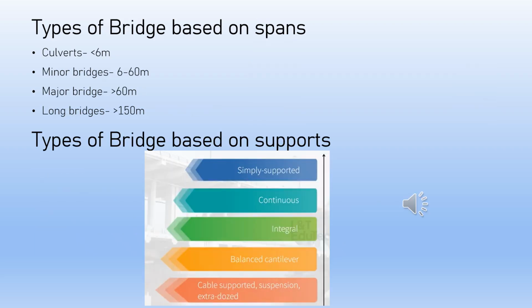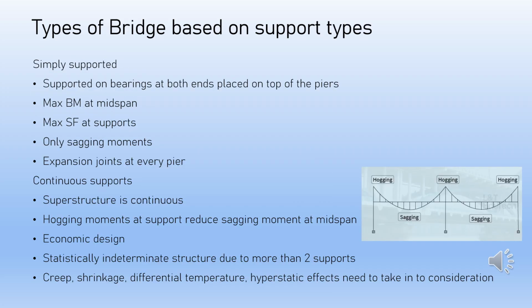Types of bridge based on spans. Culverts are of span less than 6 m. Minor bridges are of span between 6-60 m. Major bridges are of span greater than 60 m. Long bridges are of span greater than 150 m. Classification based on support types are simply supported, continuous, integral, balanced cantilever, cable supported. Now let's take a look at continuous support.